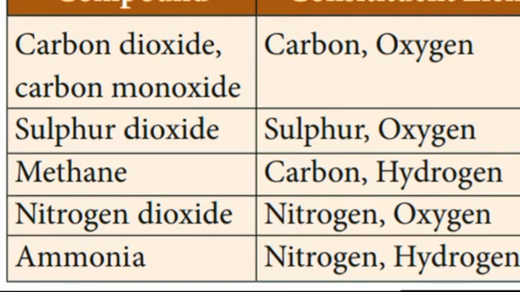The first one is carbon dioxide and carbon monoxide. The constituent elements are carbon and oxygen. Second one, sulfur dioxide: sulfur and oxygen. The third one is methane. The constituent elements are carbon and hydrogen. The fourth one is nitrogen dioxide. The constituent elements are nitrogen and oxygen. The fifth one is ammonia. The constituent elements are nitrogen and hydrogen.